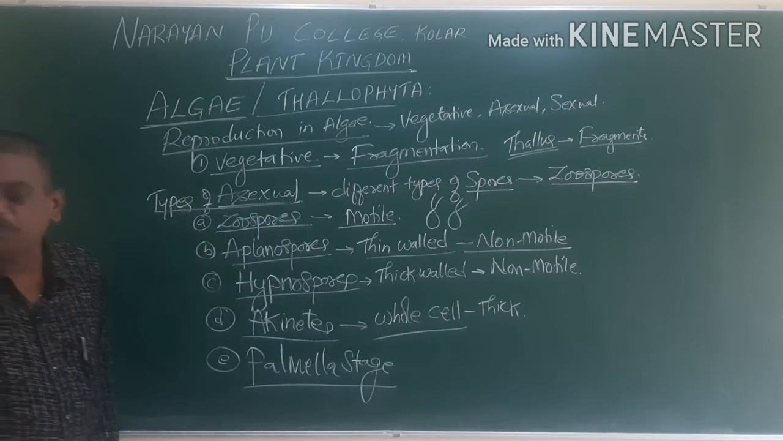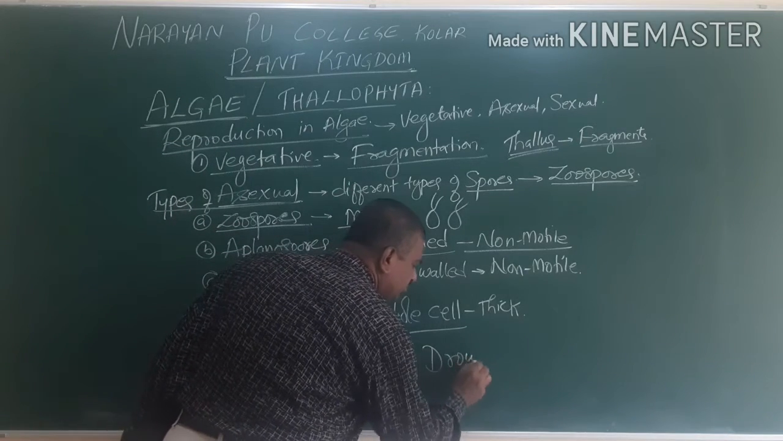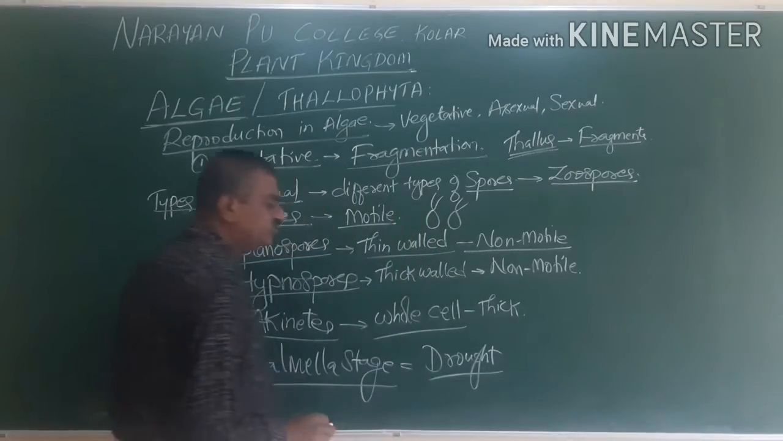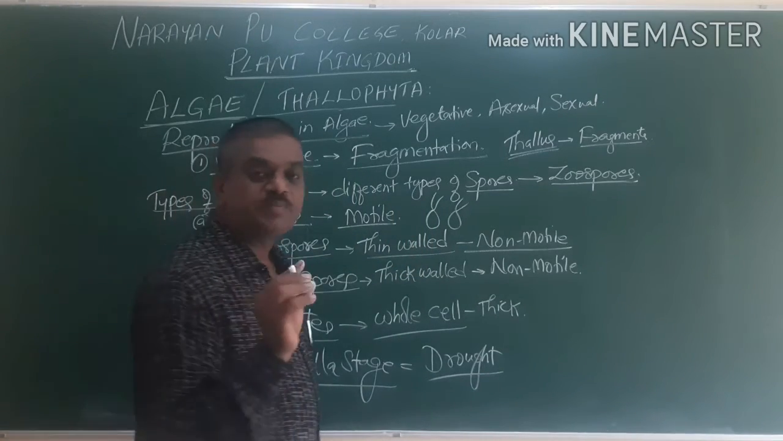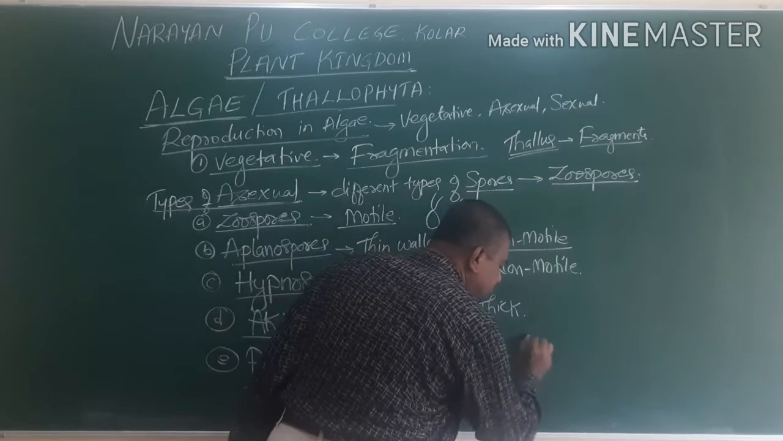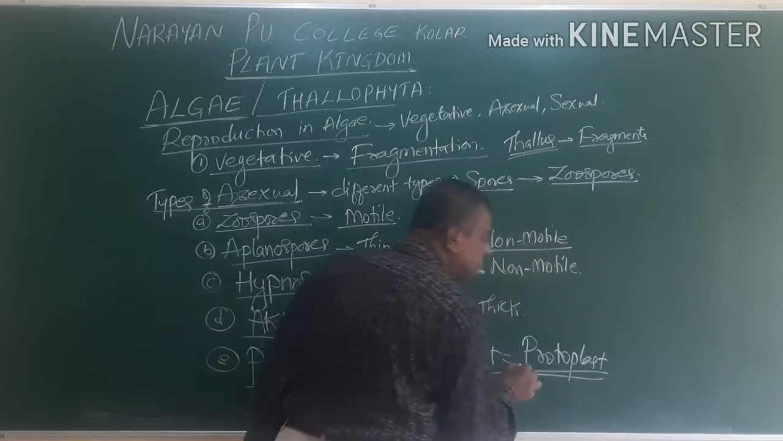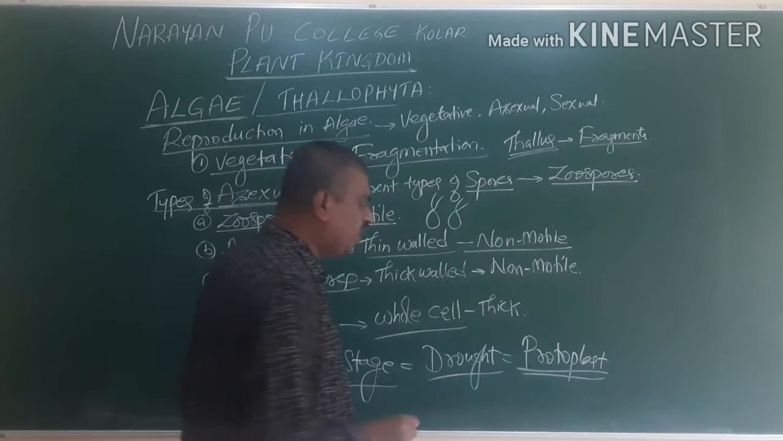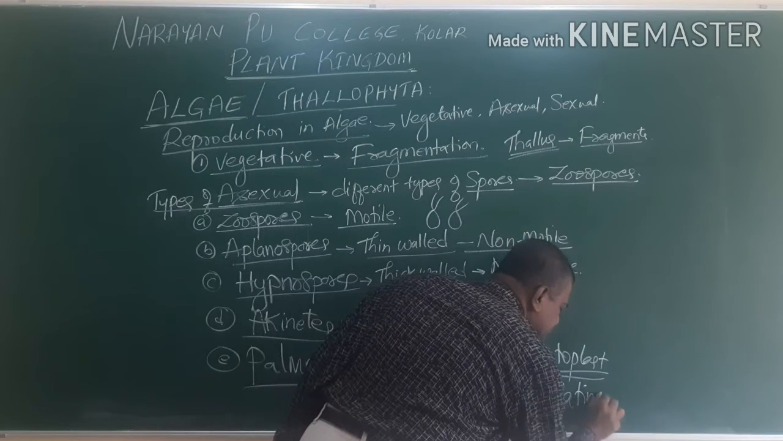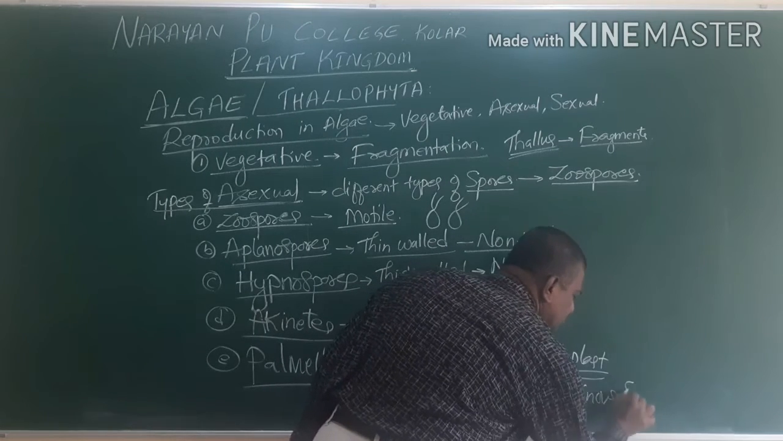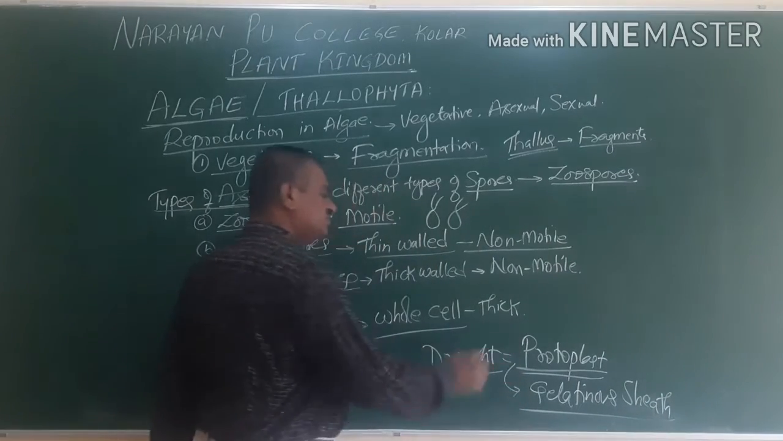In the palmella stage, they are always formed in drought conditions. There is a presence of protoplast. This protoplast is covered by a thick wall, and this thick wall is called a gelatinous sheet. The gelatinous sheet covers the spores.